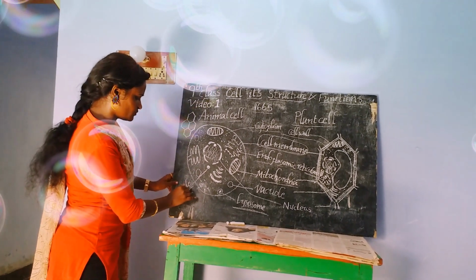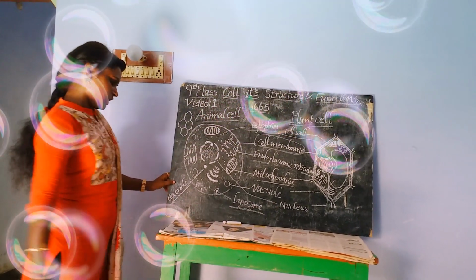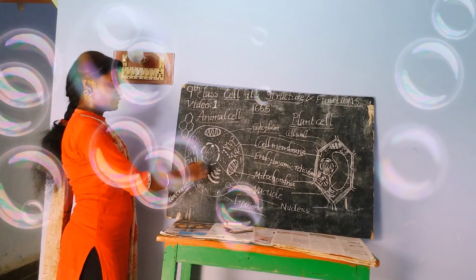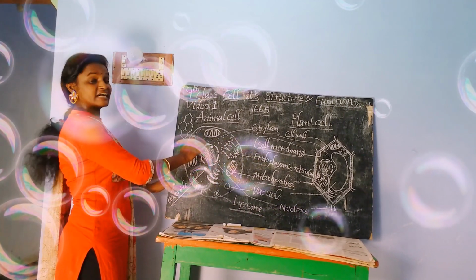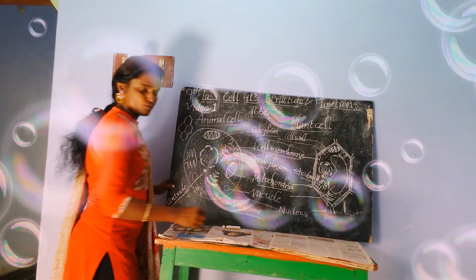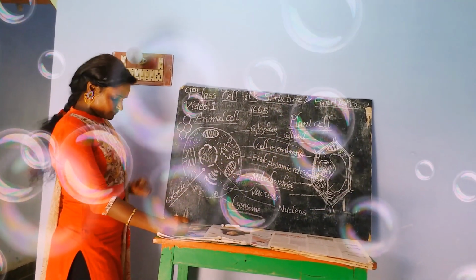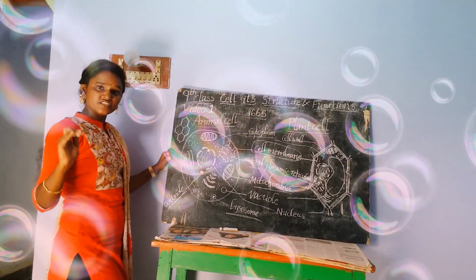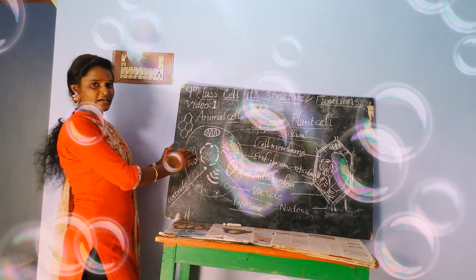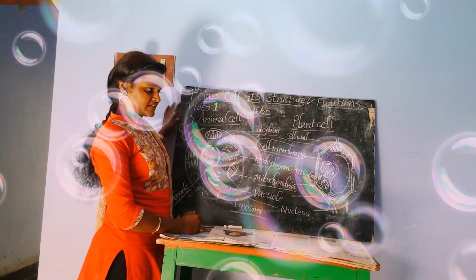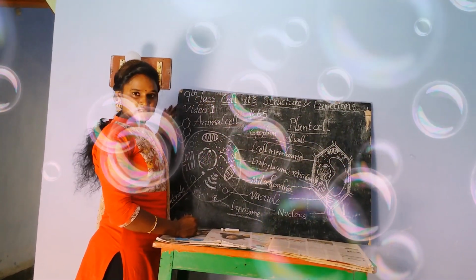And the next one, here we have to discuss centriole. What is meant by a centriole? Actually, the centriole is a cell organelle present just beside the nucleus only in the animal cell, but there is no centriole in the plant cell. We are able to find the centriole only in the animal cell. The plant cell does not contain any centriole.